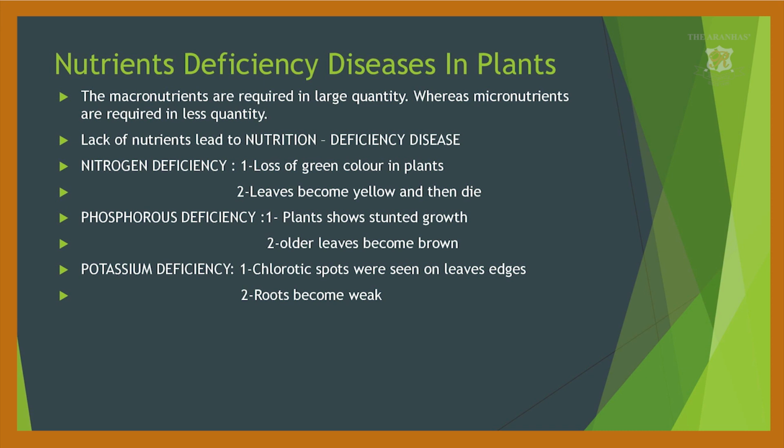Now the potassium deficiency. Chlorotic spots are seen on the leaf edges. Chlorotic spots means you can see whitish spots on the leaves, which shows the deficiency of potassium in that particular plant. Roots become weak. When the roots become weak, they are not able to absorb water and nutrients, and that is why the plant does not get sufficient water, resulting in early death of the plant. Fine.